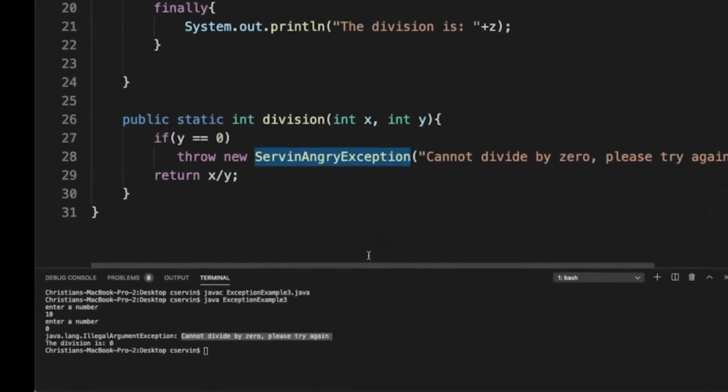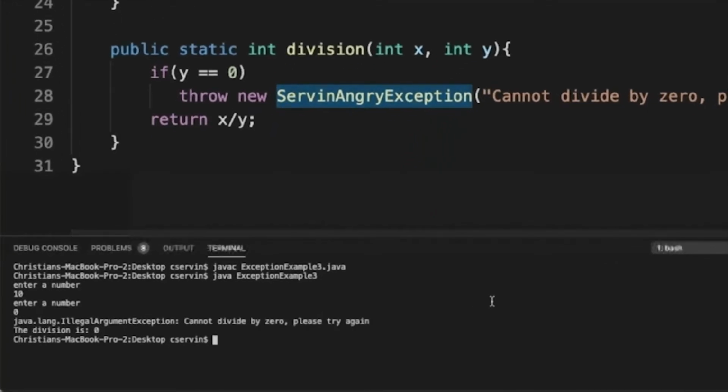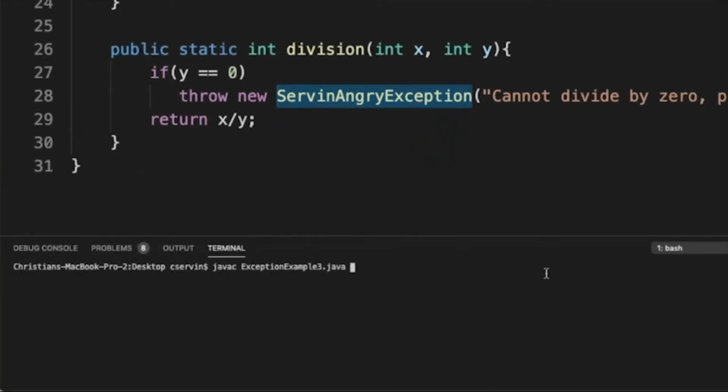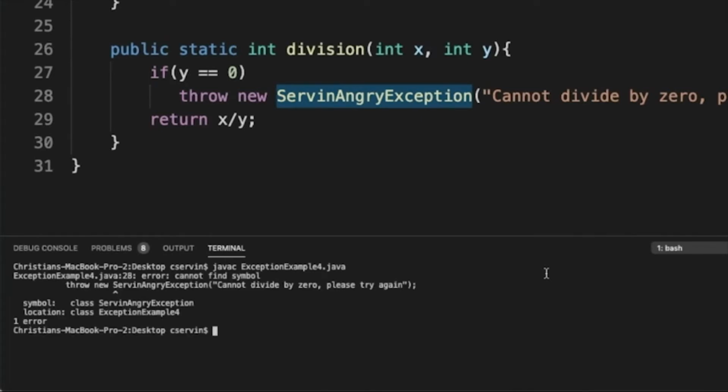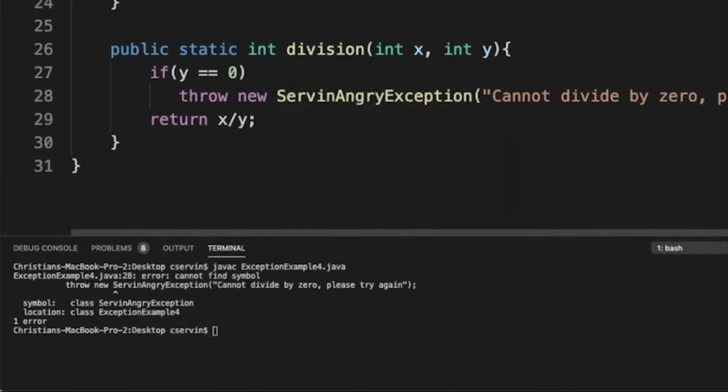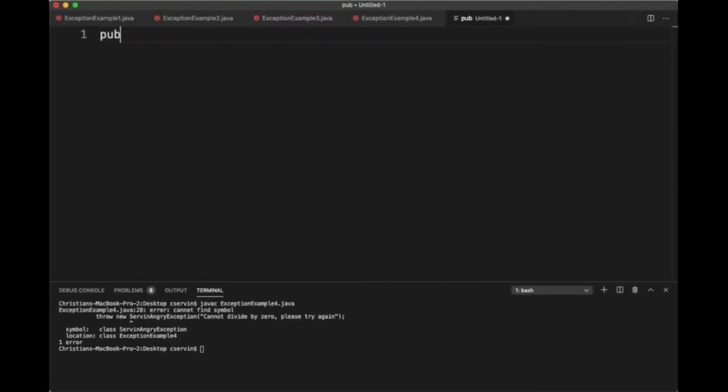So I'm going to save this and I want you to visualize the following. This will not compile for the basic reason: serving angry exception does not exist. And Java is going to tell you, what is serving angry exception? We don't have anything here that corresponds to that. Of course not, but that's the reason why I'm teaching you at this point. We're going to create a new class called public class serving angry exception.